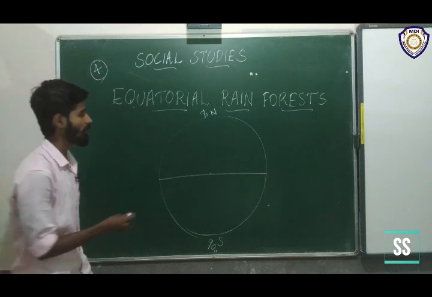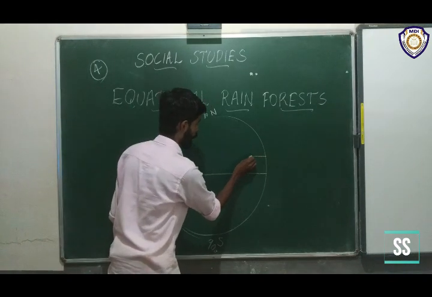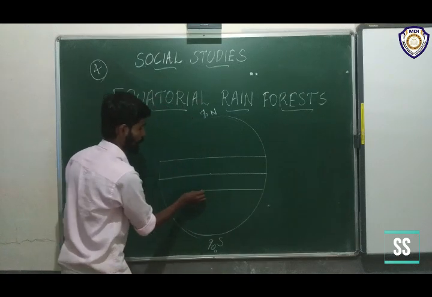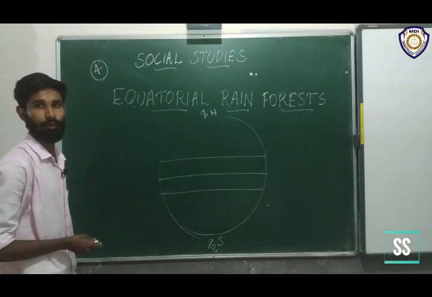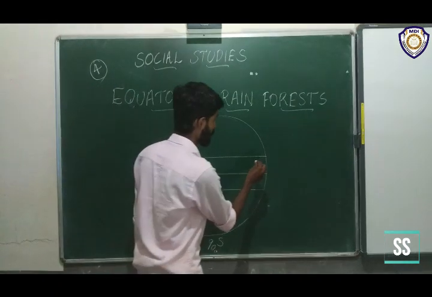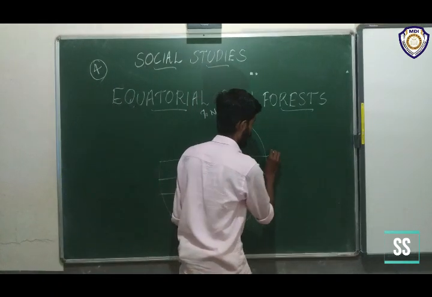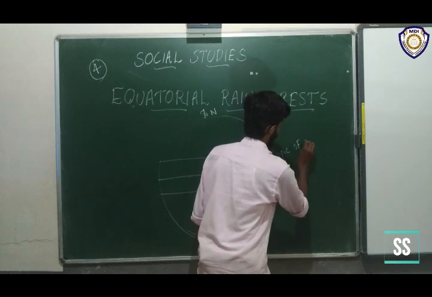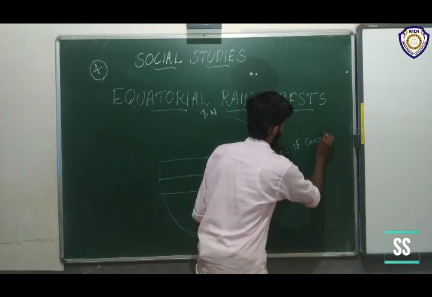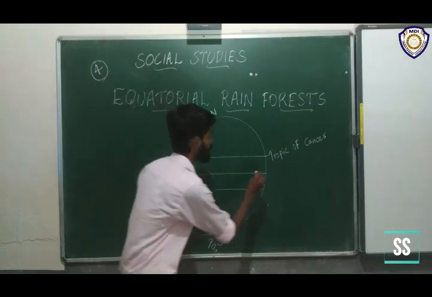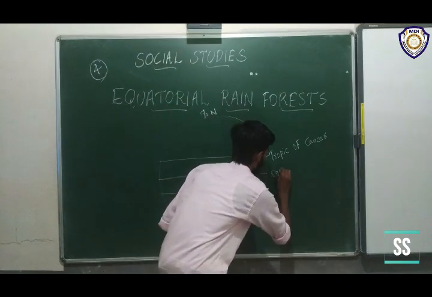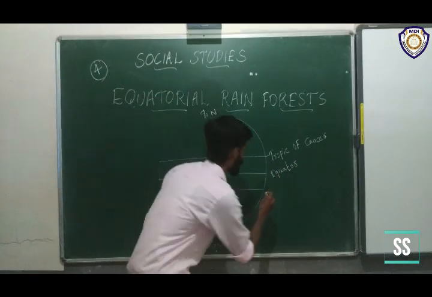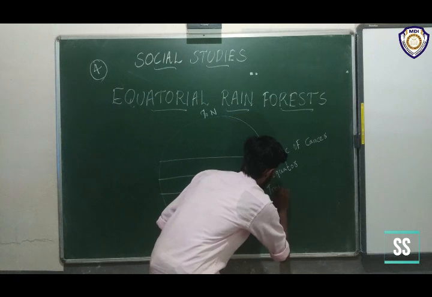Above the equator we can see a line, and below there is also a line. The name of the line is Tropic of Cancer. This is the equator, and this line is Tropic of Capricorn.